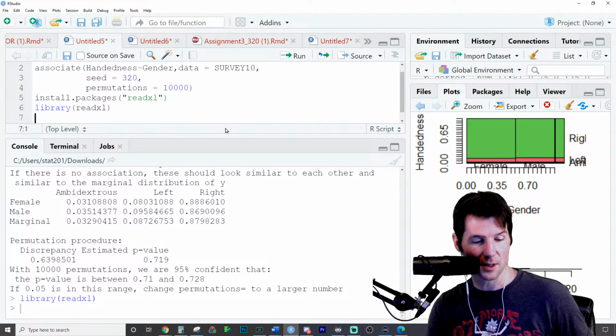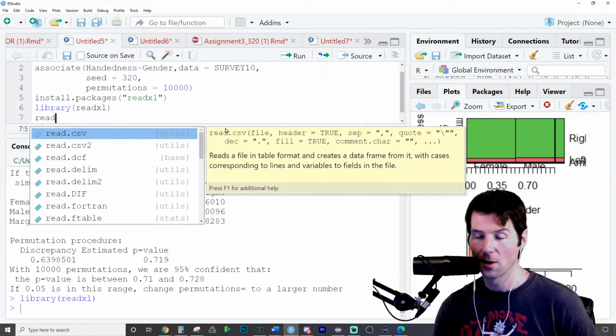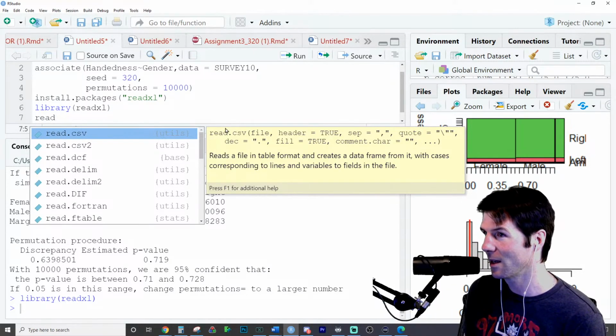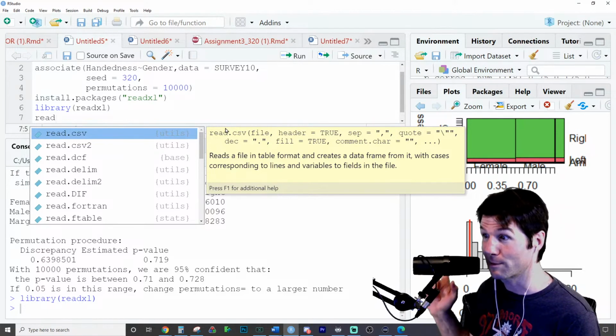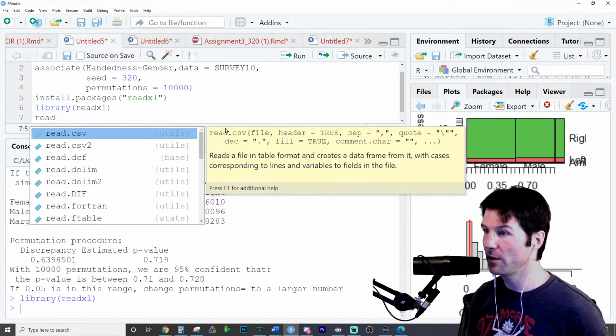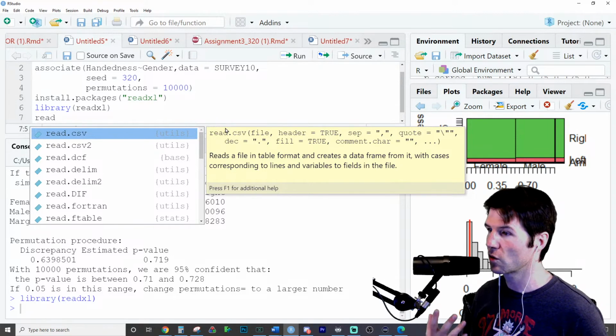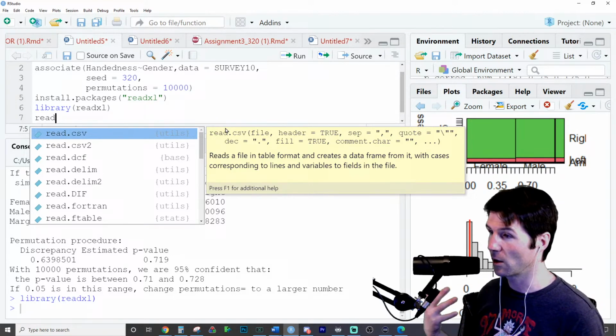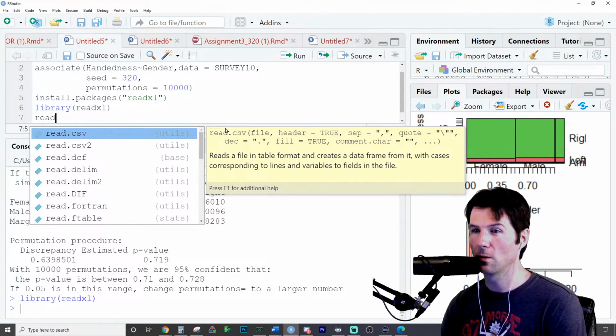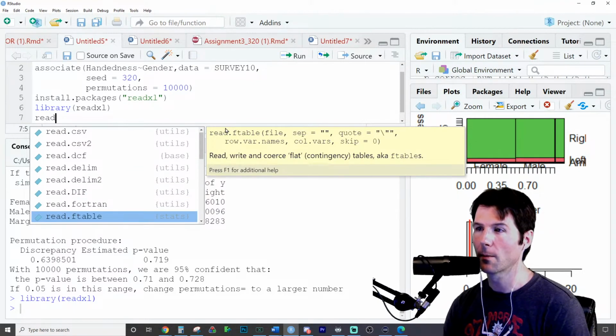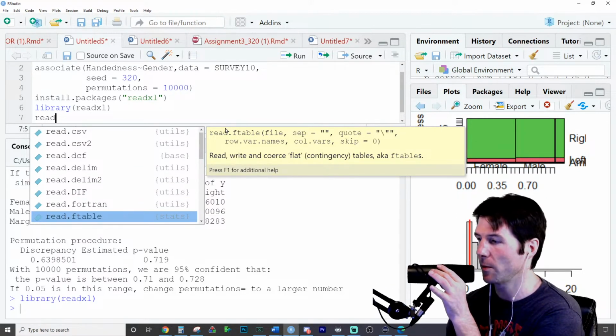So what do you think? I'm going to put some options on the screen here. We're not going to use read Excel. What do you think you'll do? And it wants the file path to begin with. The read function reads in files. So the dot then goes to the file extension. So ftable is actually not a bad one either. I think it can take multiple file extensions.